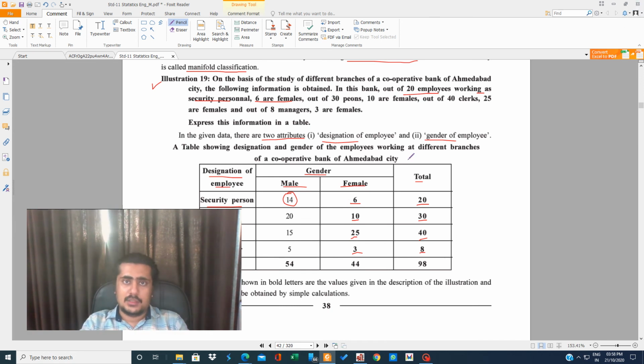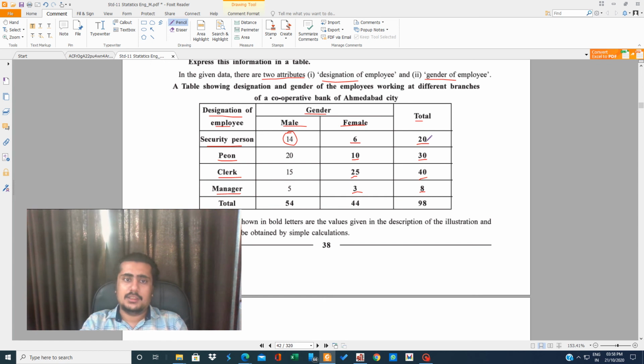So that is what I'm going to do here: out of 20, if 6 are female, then obviously 14 are going to be male. In the same way, if of 30 peons, 10 are female, then 20 are going to be male. In 40, 25 are female, 15 are male. From 8, 3 are female, 5 are male. So total 54 male employees are there.